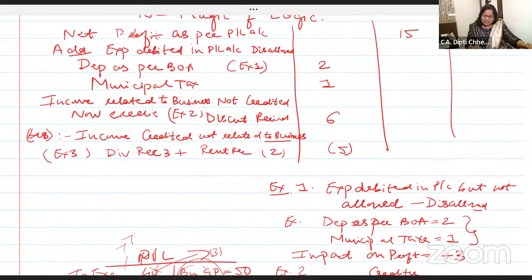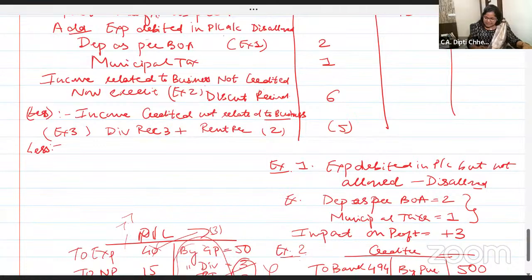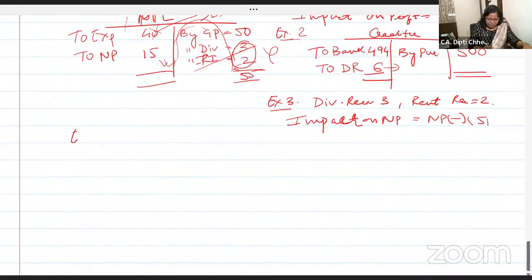Income related to business, not credited, then credit. If you credit, the impact on profit is that profit will increase. Expenses debited in the P&L but not allowed. In the P&L you have debited, but they are personal expenses, not allowed. Then scratch. If you reduce expense, profit will increase. So if you know this concept of what is the impact on profit, it will be clear to you. Now, the last less is example 4.